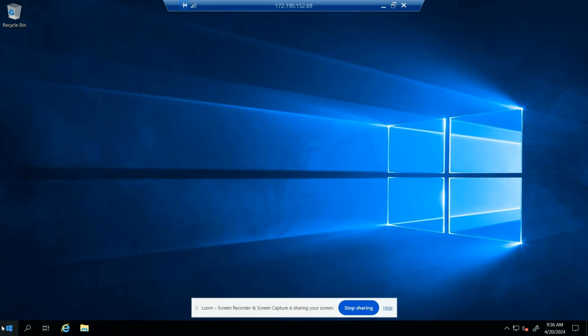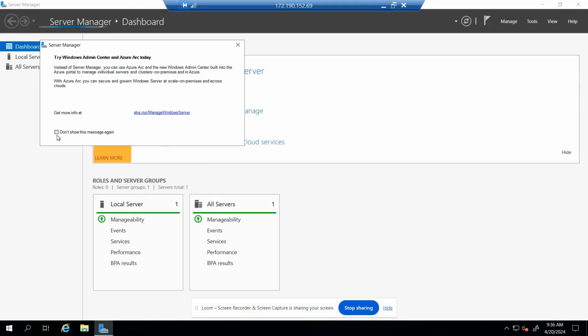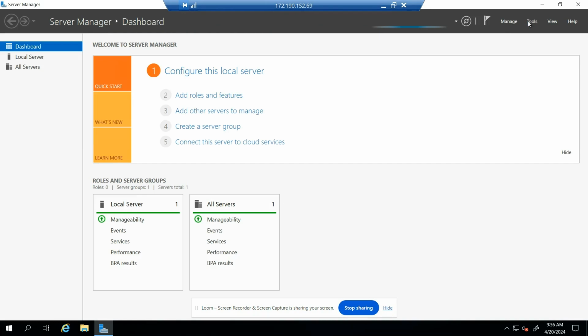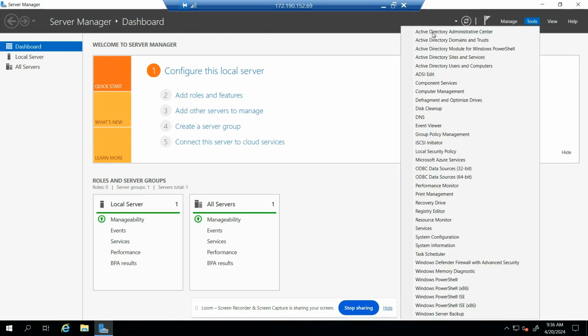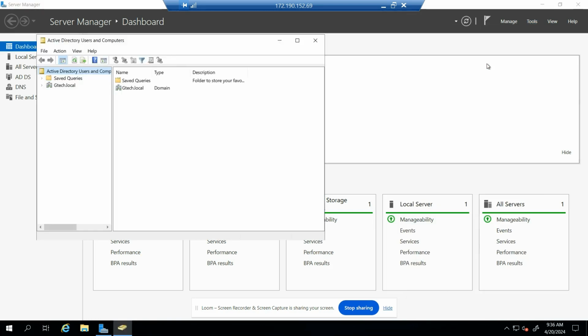Now let's explore the Server Manager. Okay, we're in our Server Manager. And as you can see now, we have Active Directory Administrative Center, Active Directory Domains and Trusts, Active Directory Users and Computers. Now this is here because we've added the domain controller. That's the reason why this is here. Now let's click on here. And here it is. Let's make it bigger.